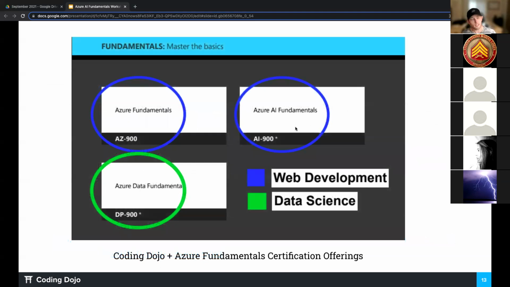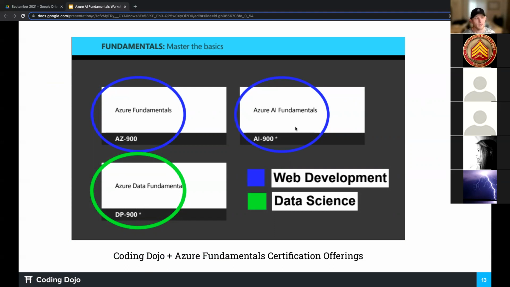Here are the ones that we currently offer right now. Here are the kind of your base fundamental ones. We have AZ-900. That one is a monster of an exam. We do offer a workshop on this, but it is much, much larger, in my opinion, than the AI and the DP. And I think Kyle could also agree with me there. Just the material is a lot, and that's our general cloud. So understanding the cloud, why a company would move to the cloud, how does the cloud work, what is a data center, what is a region pair and availability zone, et cetera, et cetera.